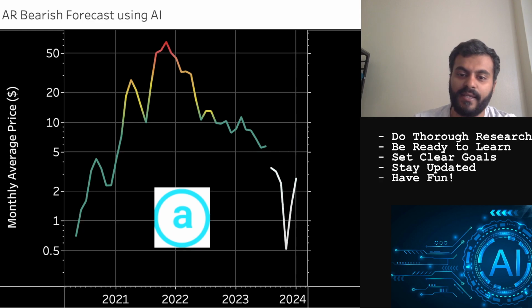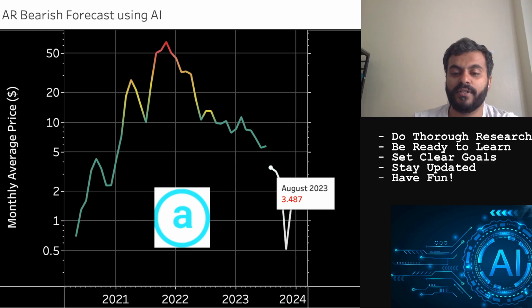So the last case is the bear case. As I said, the bull case scenario requires a boost to the upside. This particular scenario requires a boost to the downside, or a negative impact, that is 2 standard deviations away from what was forecasted in the base case scenario. Per this model, if we encounter a recession or a major downturn in crypto, these would be the forecasted monthly average prices for the Arweave token.